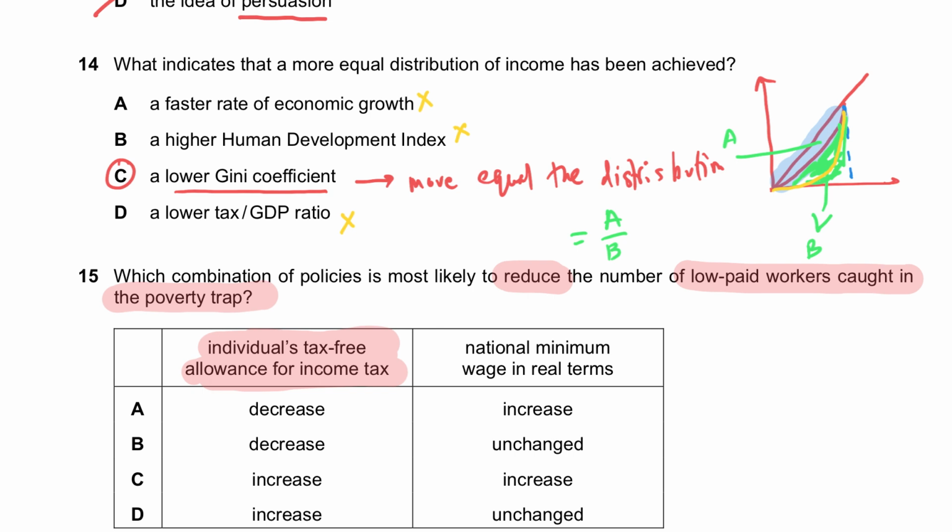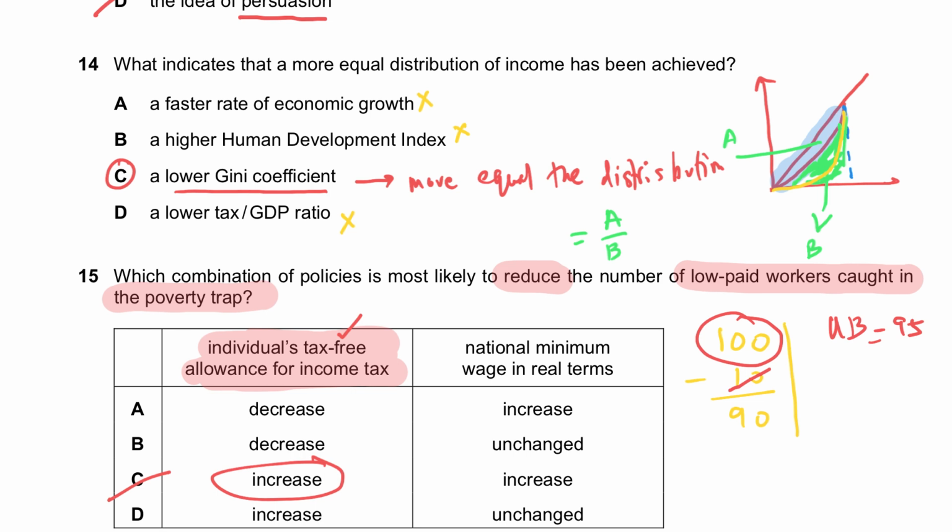Because if, for example, I'm taxed $10 and that makes me worse off than somebody else, let me give you an example. Let's say I earn 100 and the government puts a tax on me and I get 90. If I was not working, let's say my unemployment benefit was 95. So how do I make this guy better off? First, I'll give him a tax-free allowance, which means I should remove this, and so I should give him 100. So you should increase his tax-free allowance for income tax, which means you should not tax him if he's super low in terms of his income.